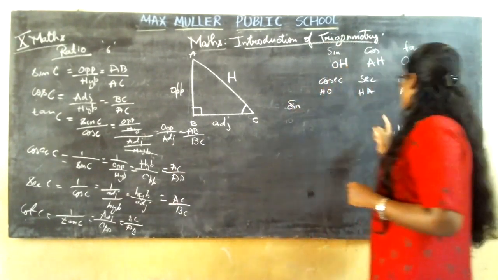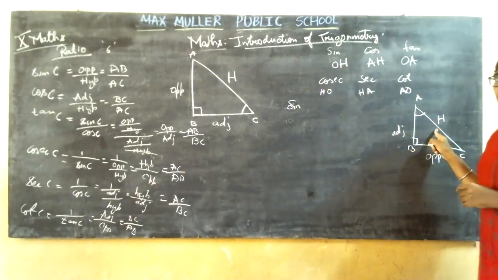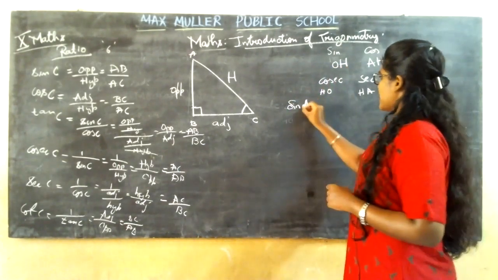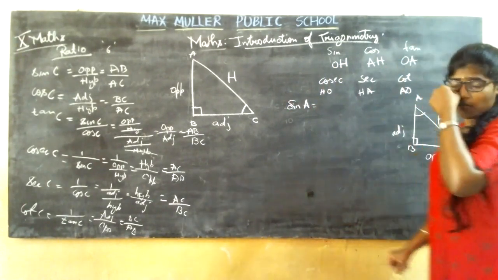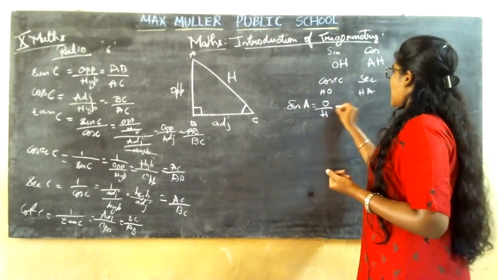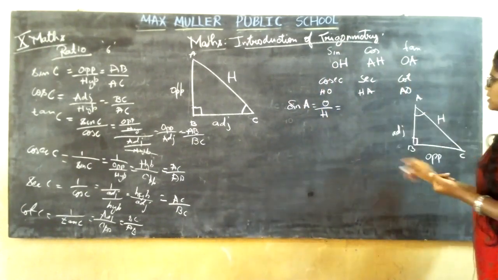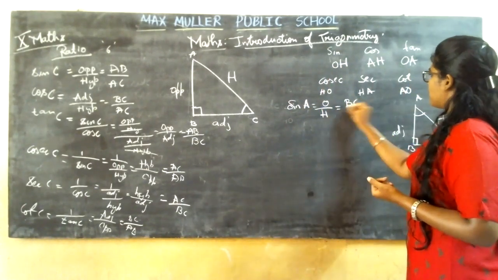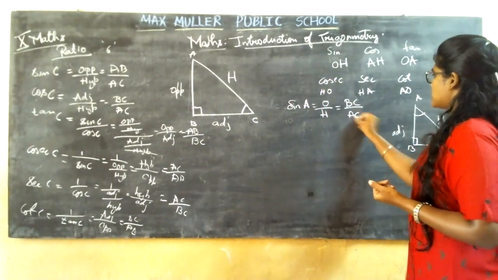Now sine. With respect to which angle are we learning now? With respect to angle A. Sine, how are you going to remember? O H, so it is opposite by hypotenuse. The opposite is BC, the hypotenuse is AC.